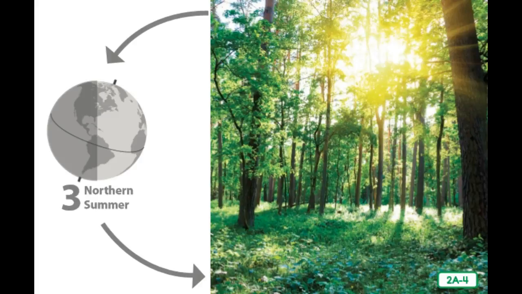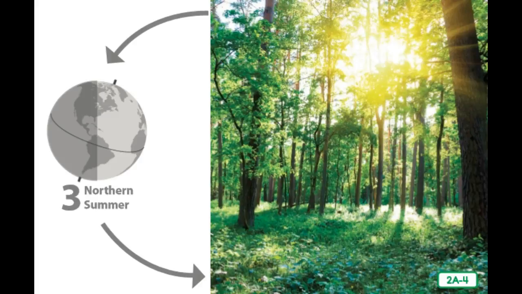When the northern hemisphere is tilted toward the sun during Earth's revolution around the sun, it receives more intense light from the sun at a more direct angle. During this time, it is summer in the northern hemisphere. Around June 21st each year, the sun reaches its highest point overhead in the northern hemisphere.